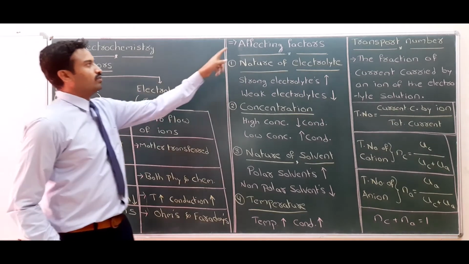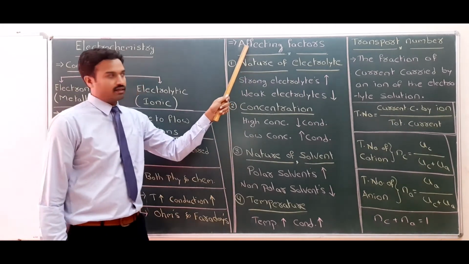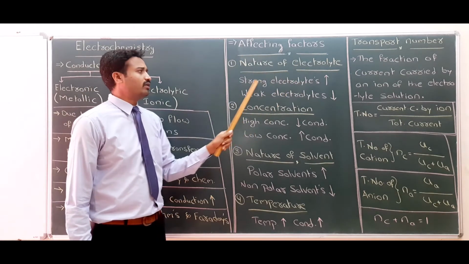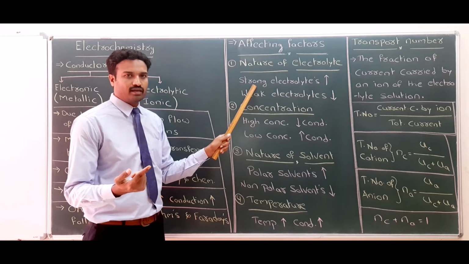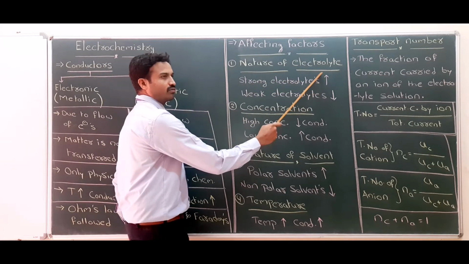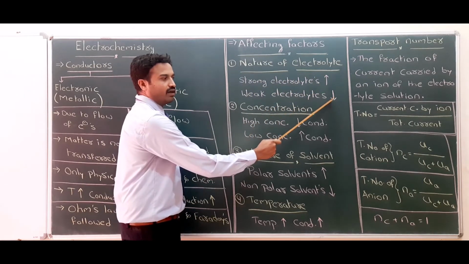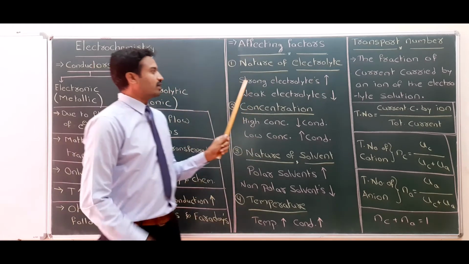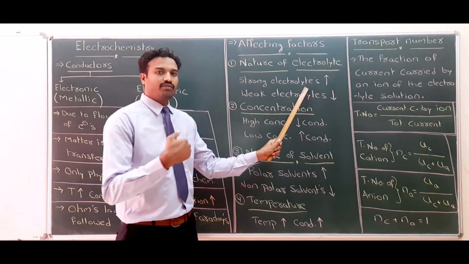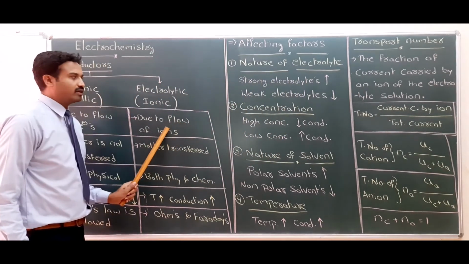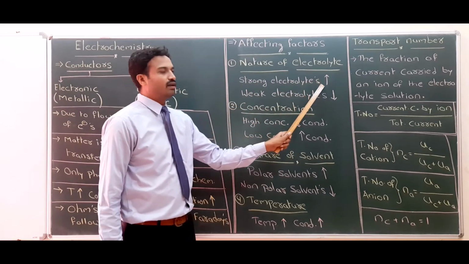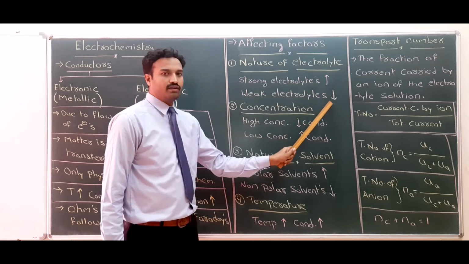A few factors influence electrolytic conductors. The first factor is the nature of the electrolyte. There are strong electrolytes and weak electrolytes. A strong electrolyte has a higher conductivity value, and a weak electrolyte has a lower conductivity value. This is because in a strong electrolyte ionization is easy; it gives ions very easily. If the number of ions increases, conduction increases, because this conduction is due to flow of ions.